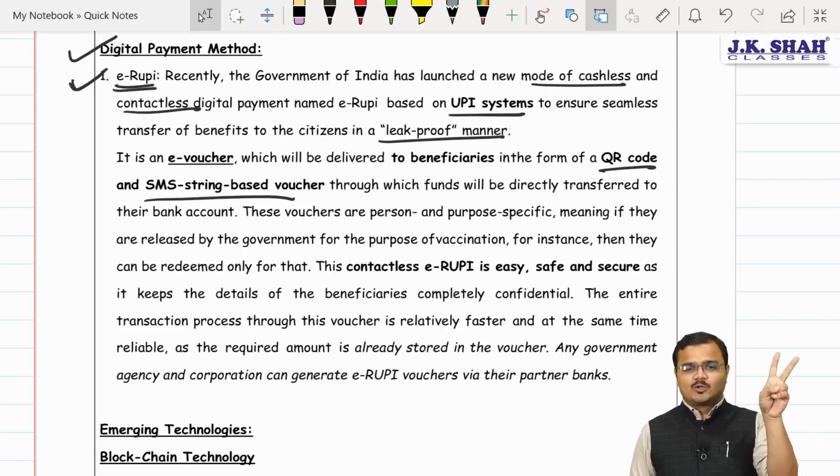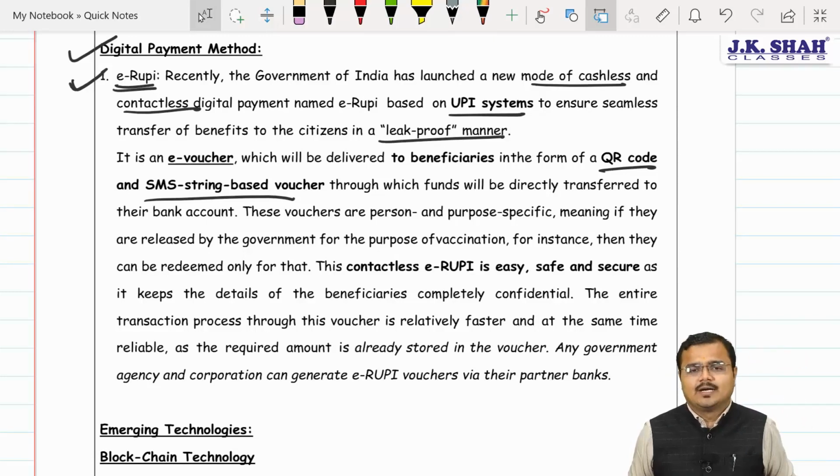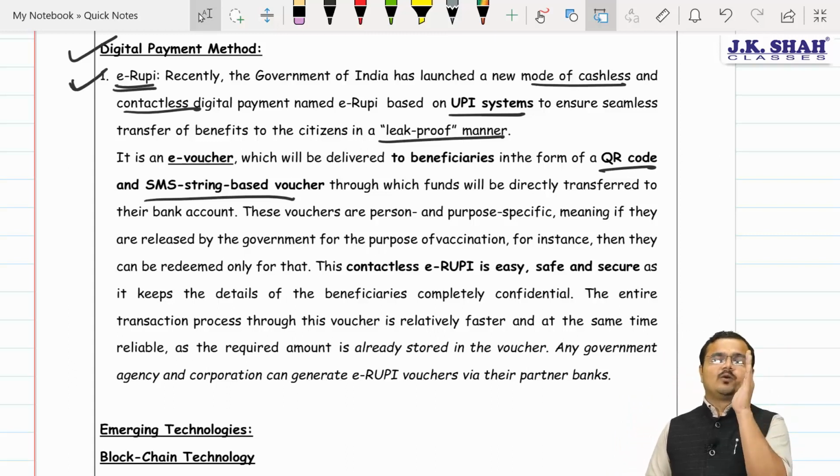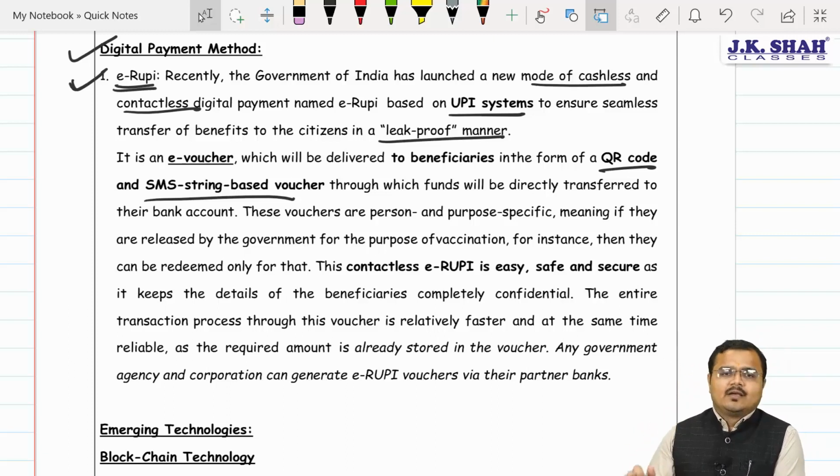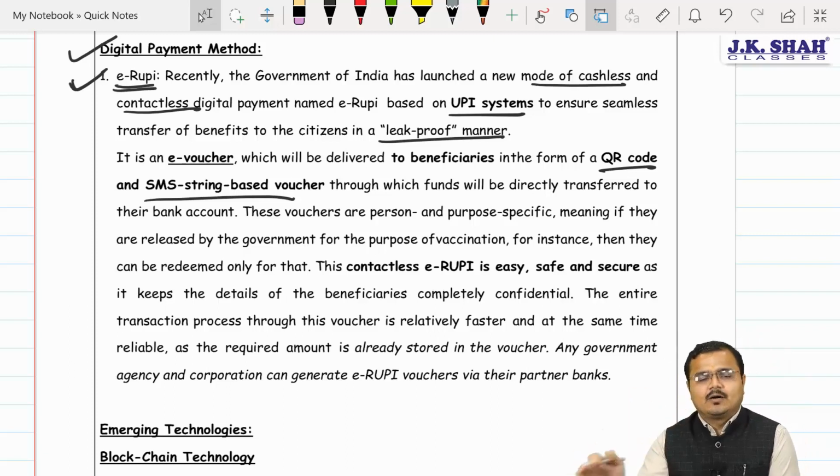They cannot transfer it to somebody. Point number 1. Number 2, it will be used within a specific timeline. That's another benefit. And number 3, it would be used only for the specific benefit. If you want to enjoy the benefit, you can encash it, or otherwise it will automatically expire.